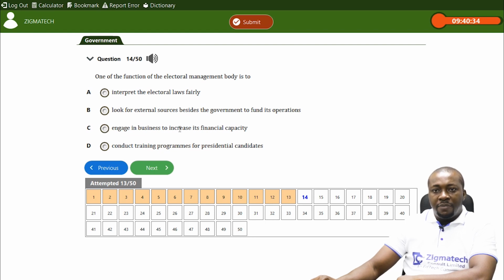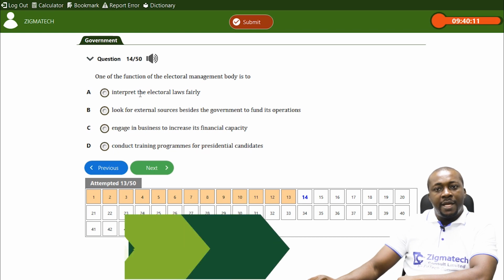C, engage in business to increase its financial. They don't engage in any business. The Electoral Commission does not have a mandate to engage in any business. It's not an enterprise. D, conduct training program for presidential candidates. They don't train presidential candidates. It's not their role. What are they training them for? So it's not in their core mandate.